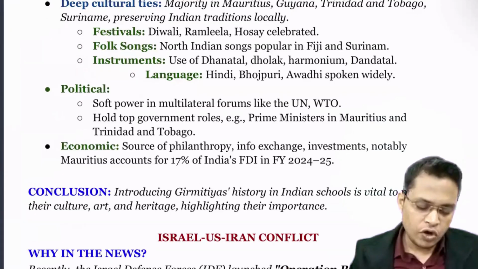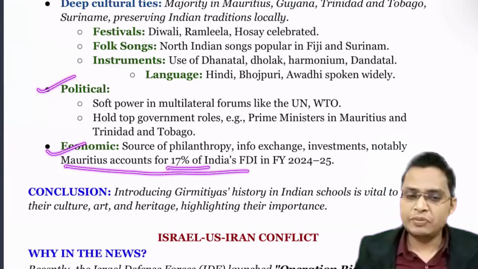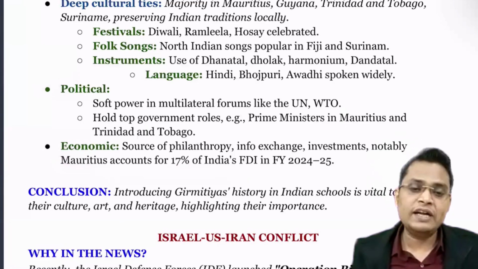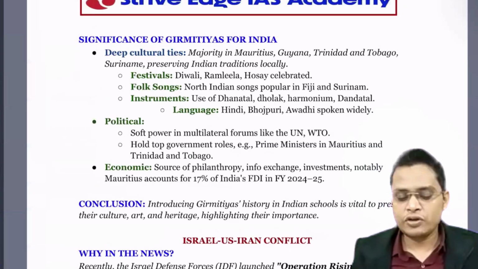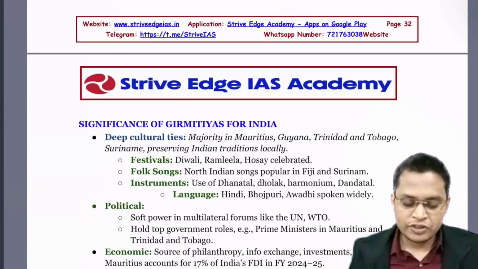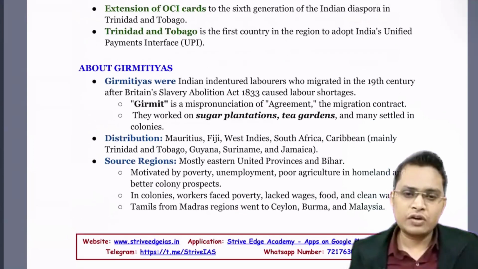Politically and economically also, you can see Mauritius accounts for 17% of the Indian GDP. Mauritius has a lot of Indian diaspora. So please read it out. This is important for your prelims. Whatever information I've given is very important. Please emphasize it, and just read it once, so we'll get a lot of insights.